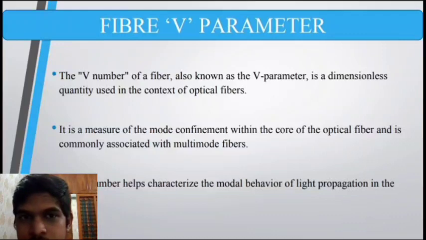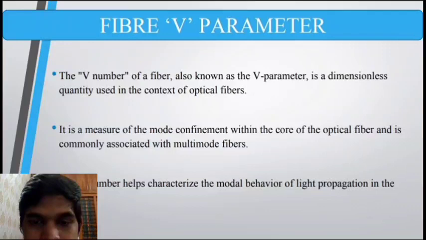Okay, so we discussed fiber optics, right? So let's see what this V parameter is. The V number of a fiber, also known as the V parameter, is a dimensionless quantity used in the context of optical fibers.